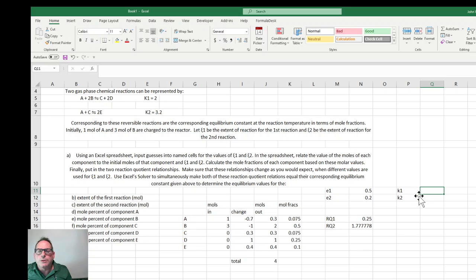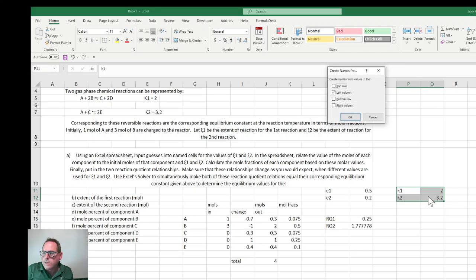Make it a little more general. These should really be big K's, but to distinguish my rate constants, not equilibrium constants, and we'll just go ahead and name those.